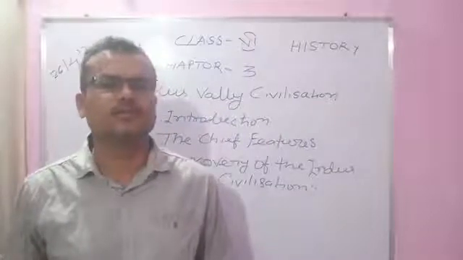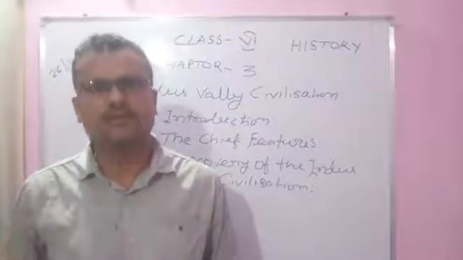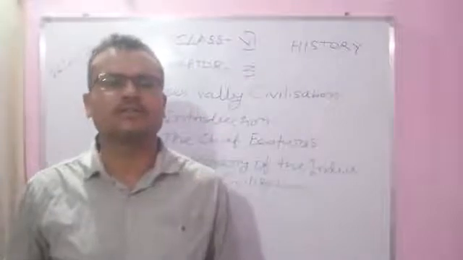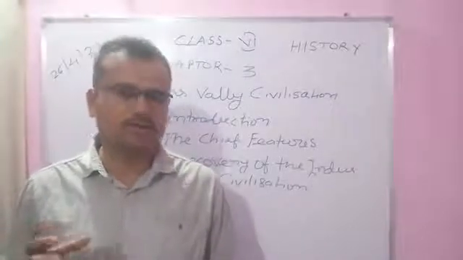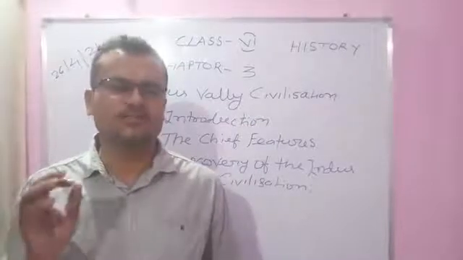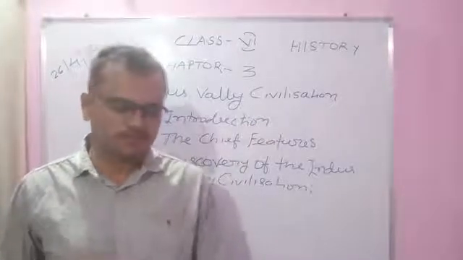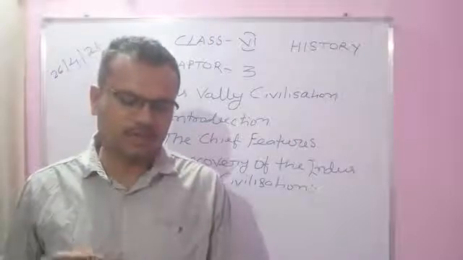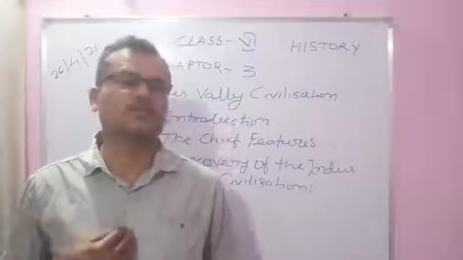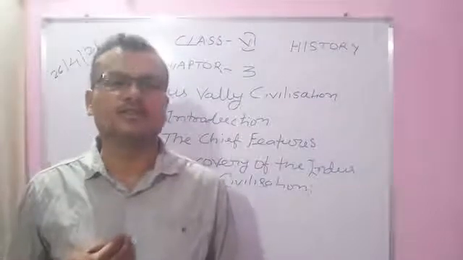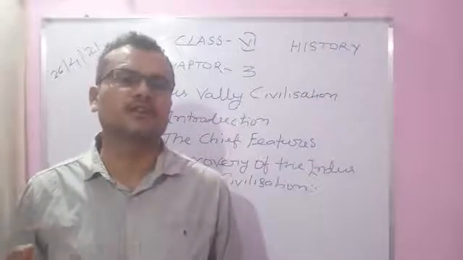The earliest civilizations had a common feature. We will touch on the topic of civilization. There were 4 civilizations in the world. Among the 4, there was a common feature in all the civilizations, and that was they all developed near the rivers. All the civilizations were developed near the river. That was the common feature among all civilizations.